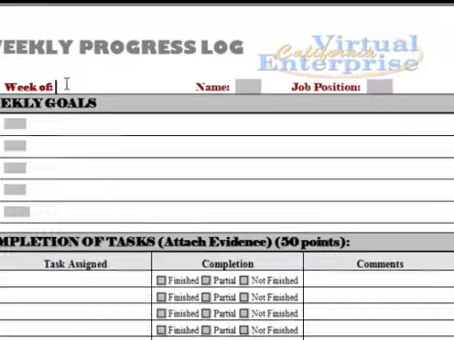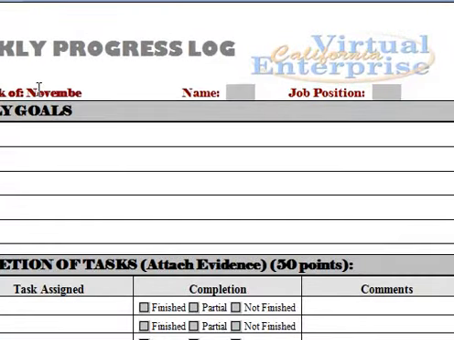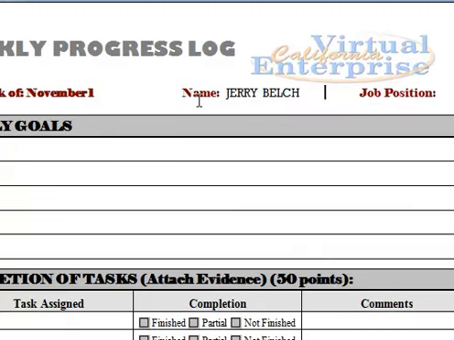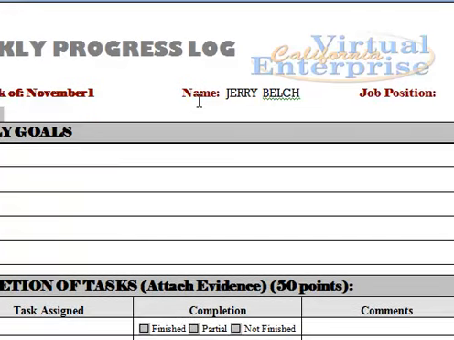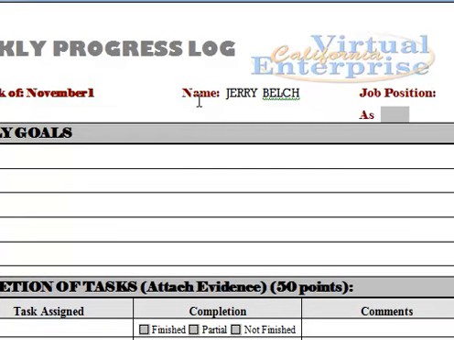You can see we're going to put in the week of, and I'm using November 1st since that's probably a good starting date. And then the employee puts their name in there. I'm just going to use my own name as an example. Then we have to put in the job position that person has. Since this is the sales department, this would be a sales assistant's job, so we go ahead and put in sales assistant.